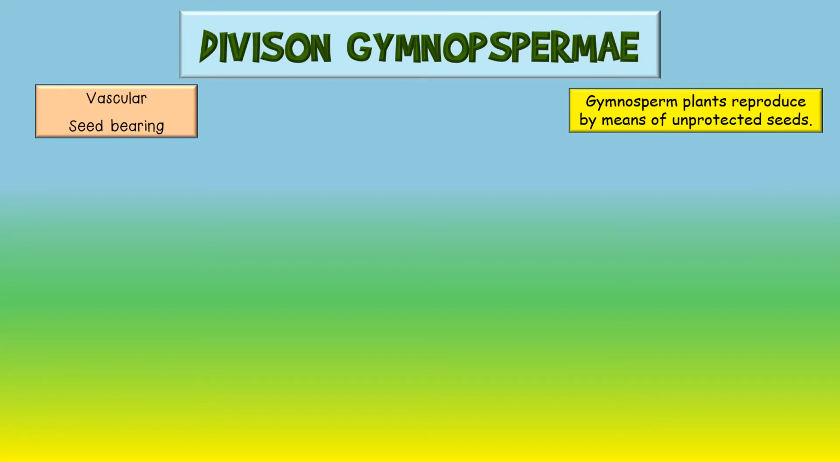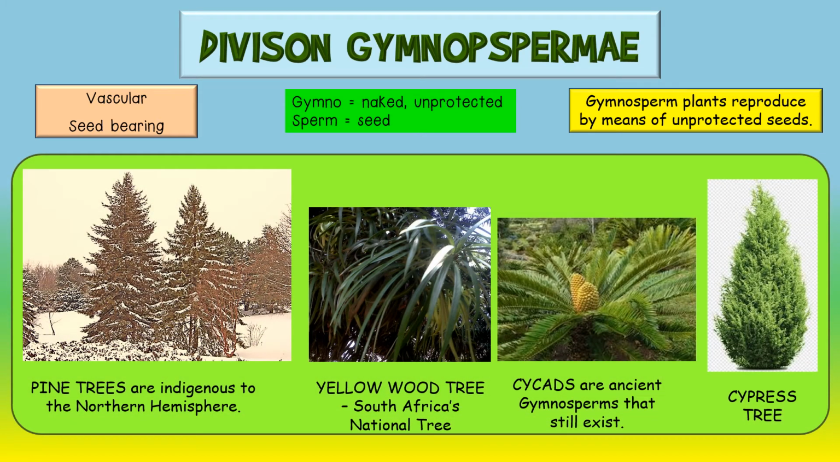Division Gymnospermae. The gymnosperms are vascular and seed-bearing plants. The word gymno means naked or unprotected. The word sperm means seed. Therefore, the gymnosperms have naked or unprotected seeds. In other words, the seeds are not protected by a fruit. There are many kinds of gymnosperm plants. Some of them are shown here. The pine tree is a good example of a gymnosperm plant.